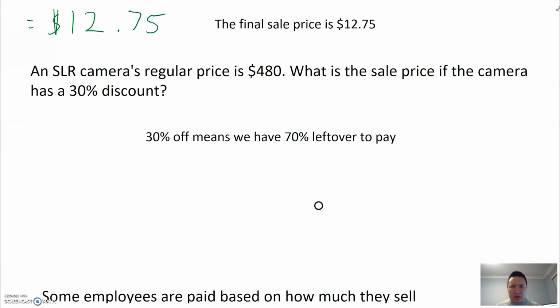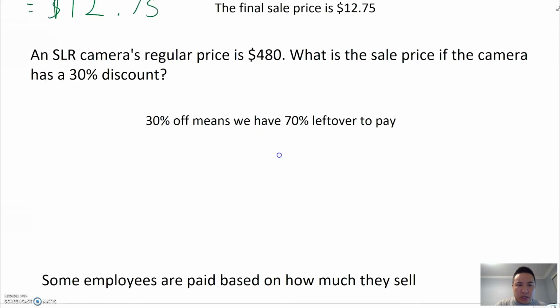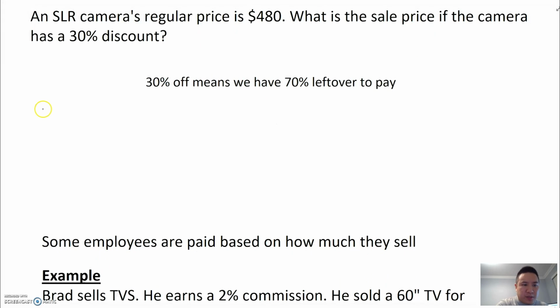Rather than calculating what 30% is and then taking it away from the price, let's just figure out what 70% is, and that's just going to be our sale price. We're going to do this by saying 70% of, in this case, $480. And remember, of means multiply, 70% is 0.7.